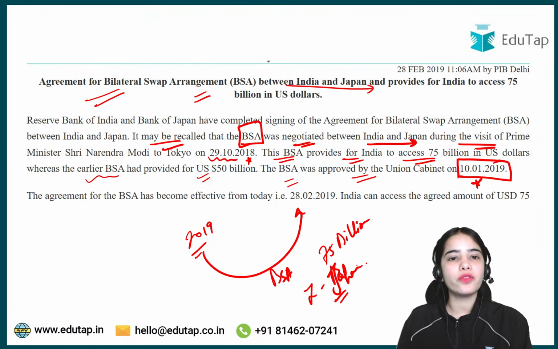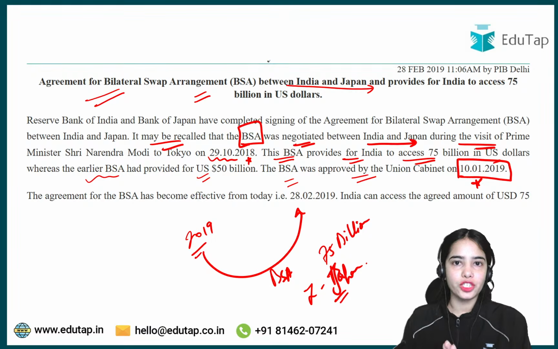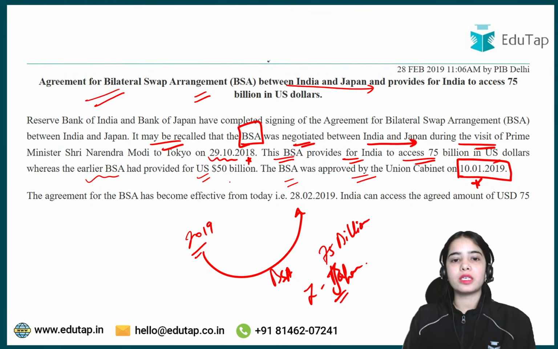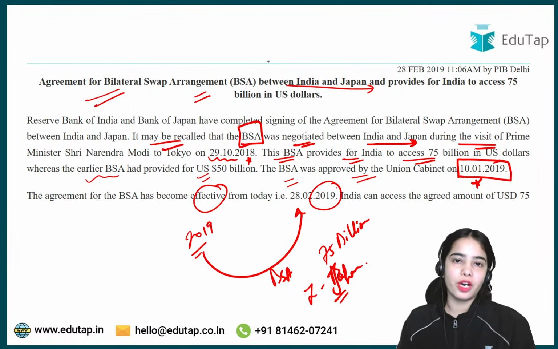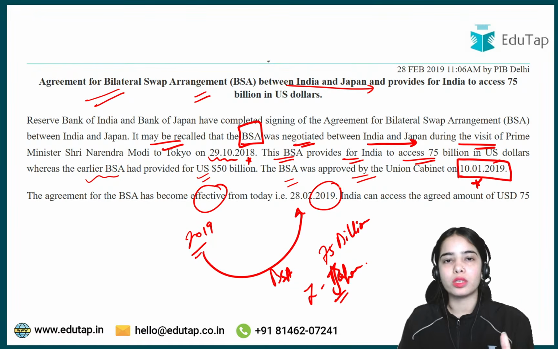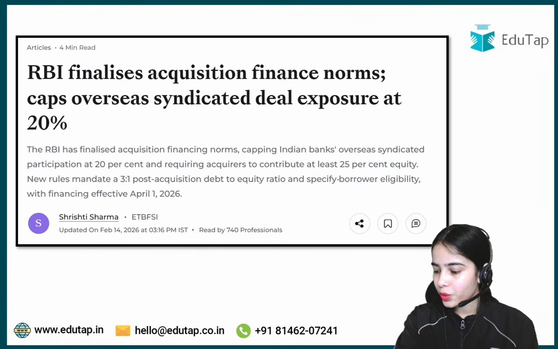So this is not a new facility. This is not a new arrangement between India and Japan. This has been in effect since 2019, but it has been renewed in 2026, so that you have to remember, and the limit is $75 billion for the bilateral swap arrangement. I hope there is no confusion.